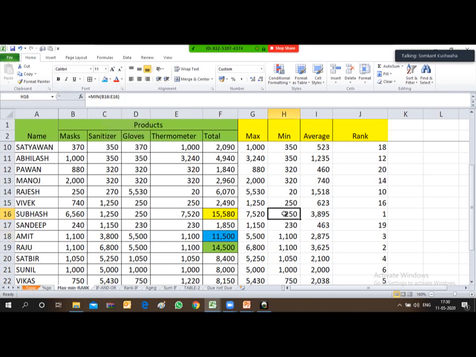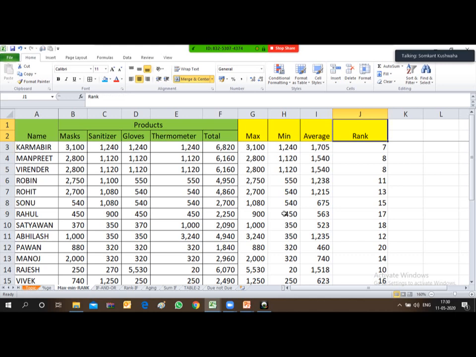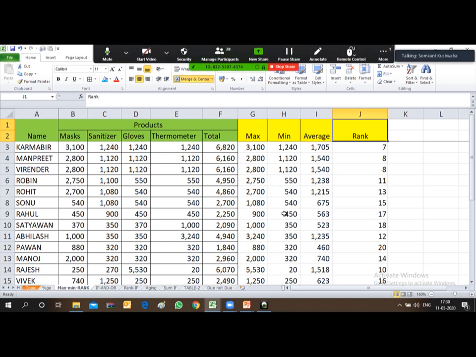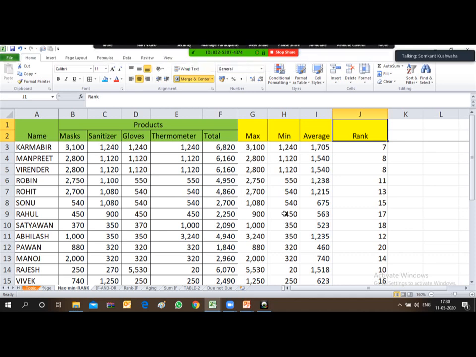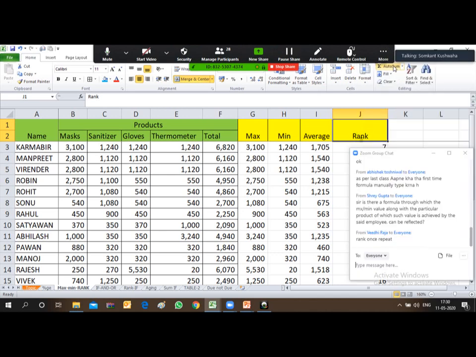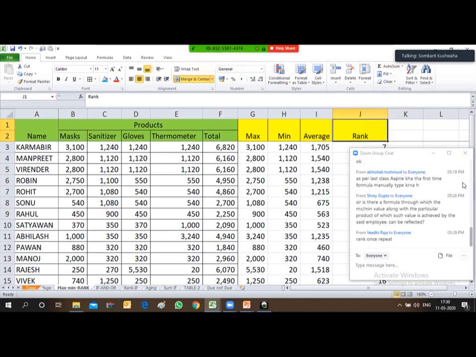So in this way, friends, you can rank the employees, or whatever may be applicable in your practical field. You can even utilize this for allotting a serial number against each and every employee depending upon the data. So it's up to you how you use the rank function. Friends, if you have any query up to this level, please let me know. Else we will begin our if function.